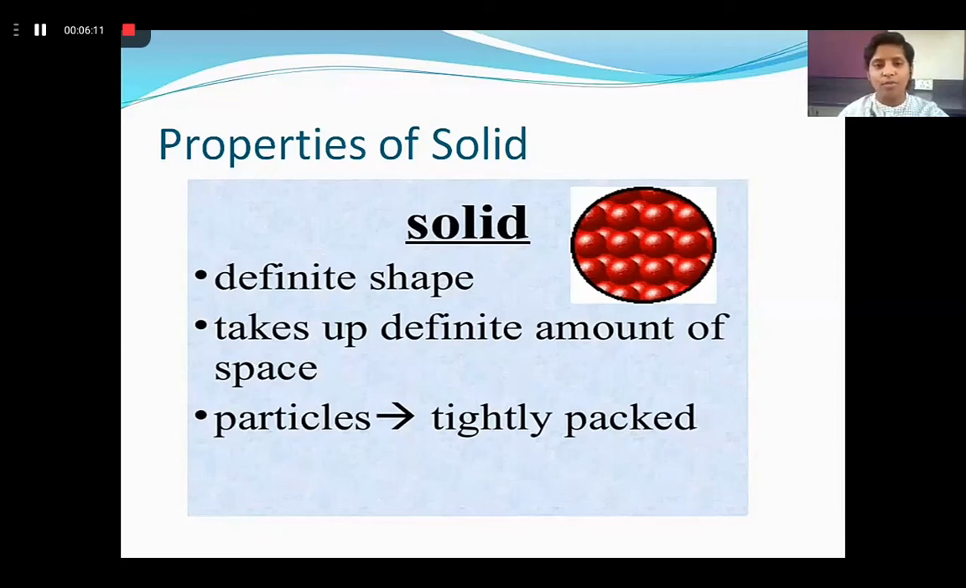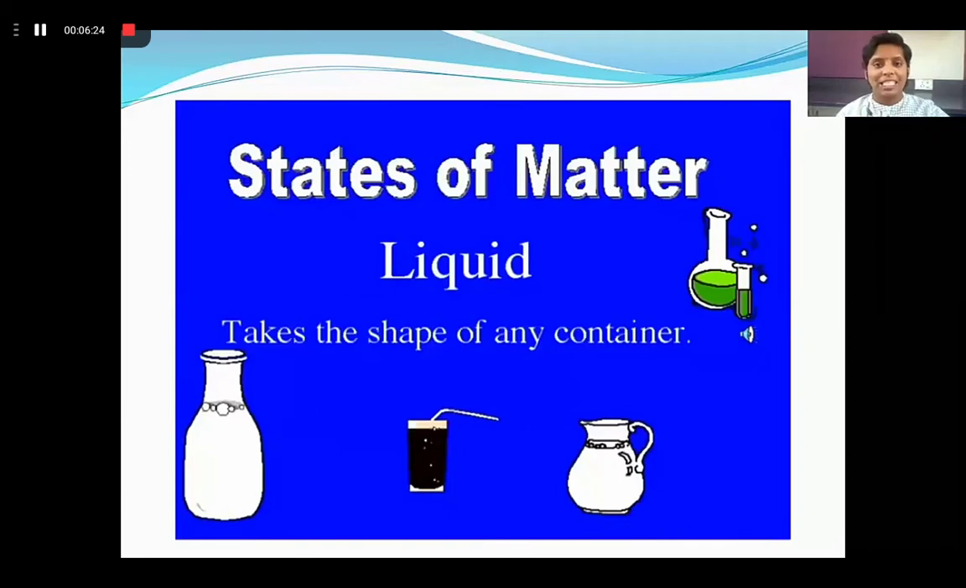So the properties of solid here we can say it has a definite shape, it takes up a definite amount of space and the particles of solid are tightly packed with each other. Next state of matter is your liquid.